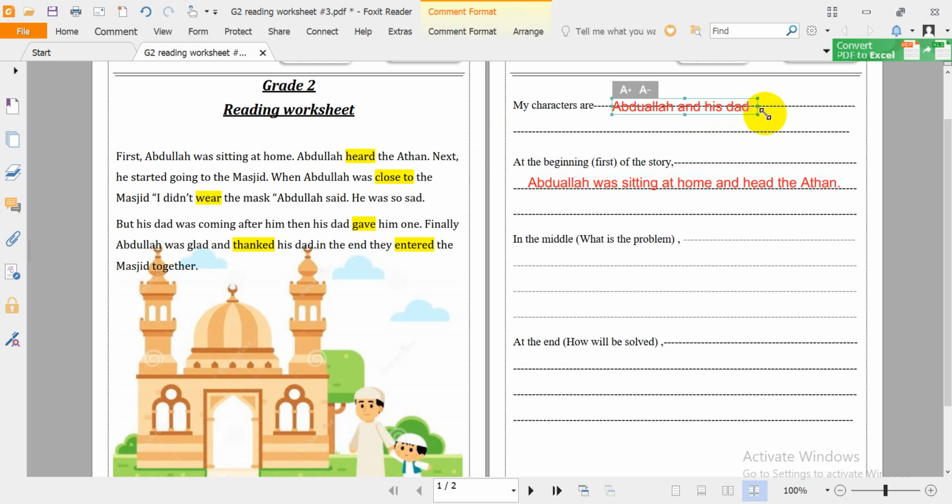Abdullah was sitting at home and heard the adhan. Okay, this is the first one. My characters are Abdullah and his dad. What happens at first? Abdullah was sitting at home and heard the adhan.